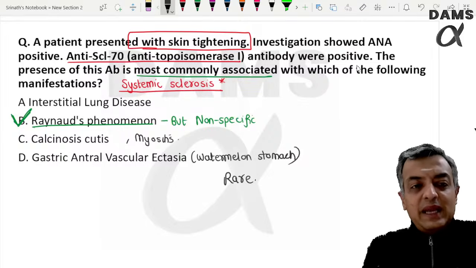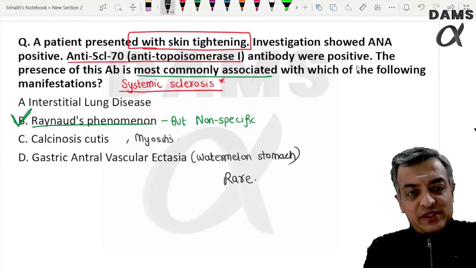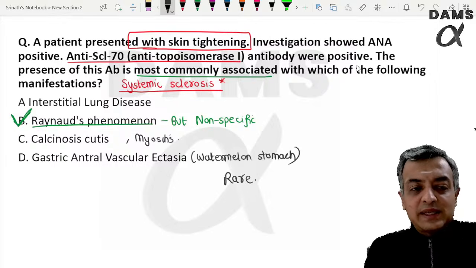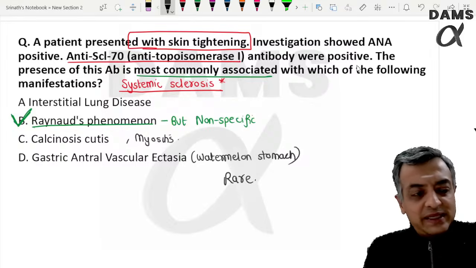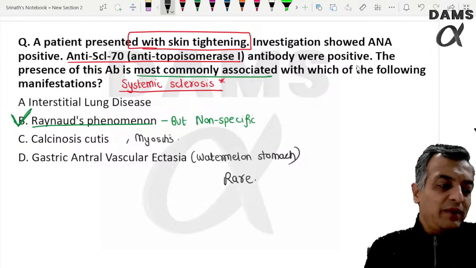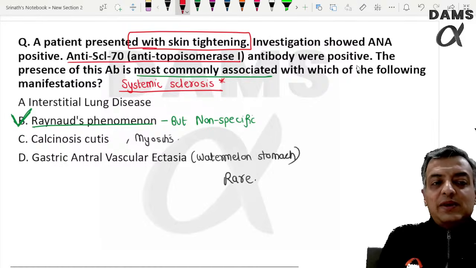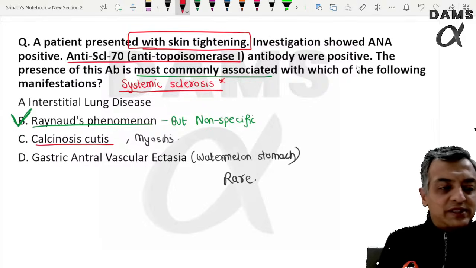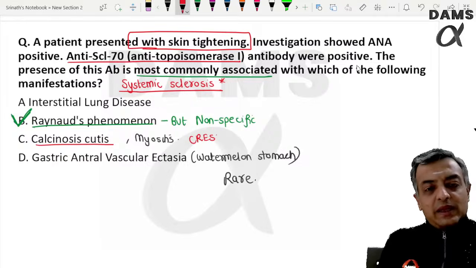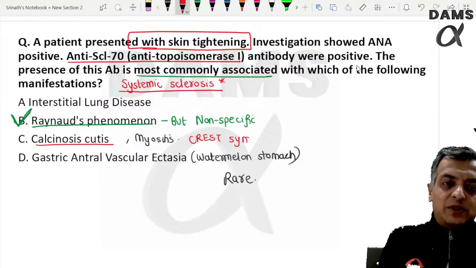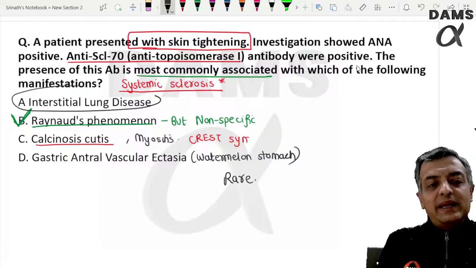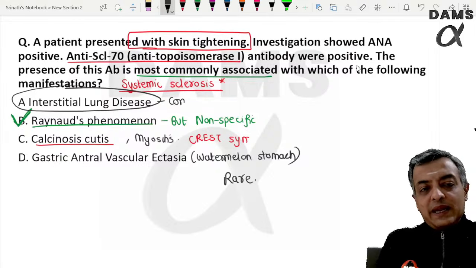If not that, then you have to mark the skin manifestation of the disease. Not skin manifestation, but calcinosis cutis most favors CREST syndrome. Very good. So the correct answer would become ILD.